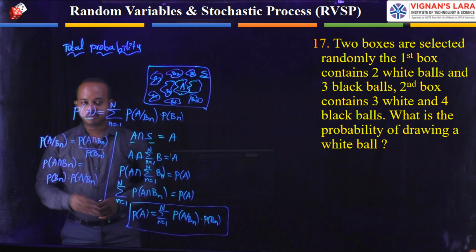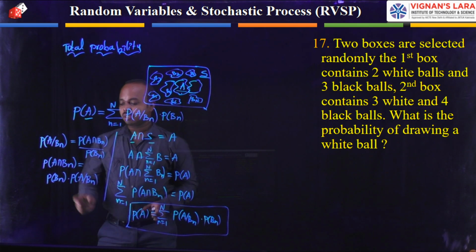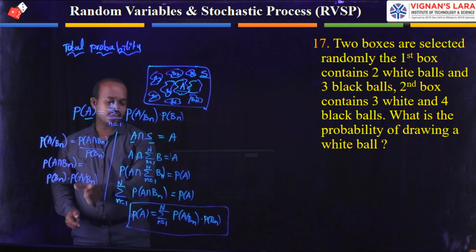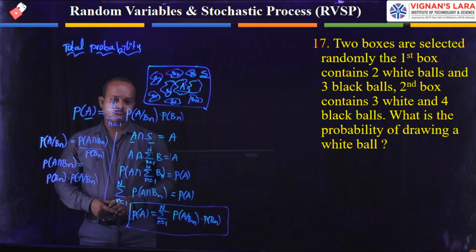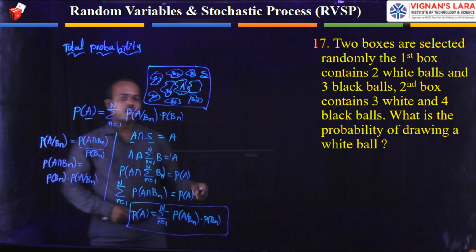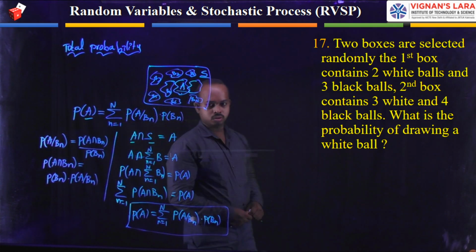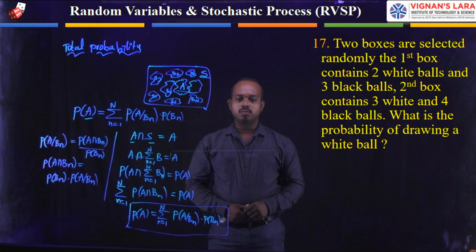According to the conditional probability theorem, what is the term we are having? This one, the total term we are replacing with this quantity. Once you write in this quantity, we get the total probability formula. This one is the total probability formula. Here this example is totally based on the total probability theorem. That's why I am deriving this derivation part.